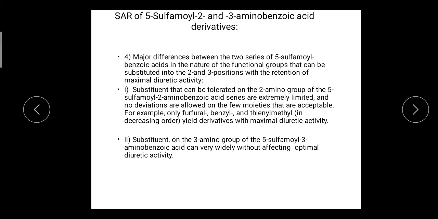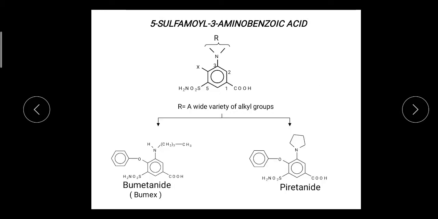In the 3 amino group, many groups can be tolerated. Examples of 5-sulfoamyl 3 aminobenzoic acid derivatives are bumetanide and piretanide. Your syllabus contains only one, that is bumetanide.